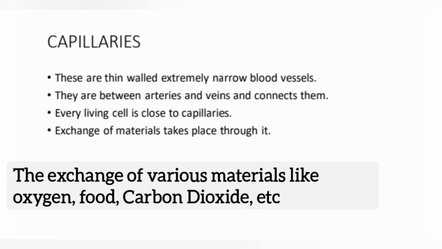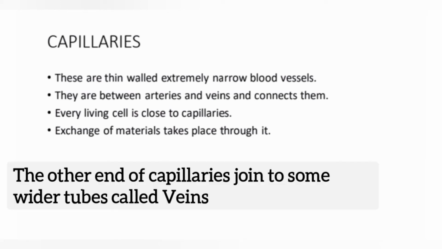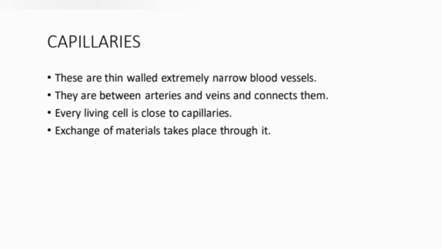The exchange of various materials like oxygen, food, carbon dioxide, etc. between the blood and body cells takes place through capillaries. The other end of the capillary is then joined to some wider tubes called veins. The deoxygenated blood coming from the capillaries enters into veins.